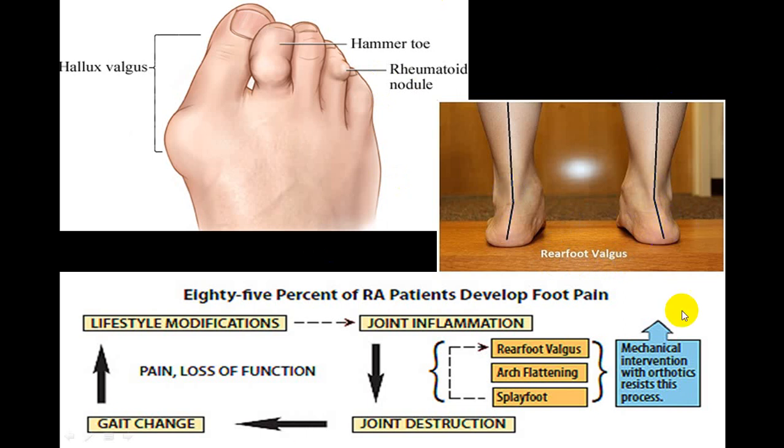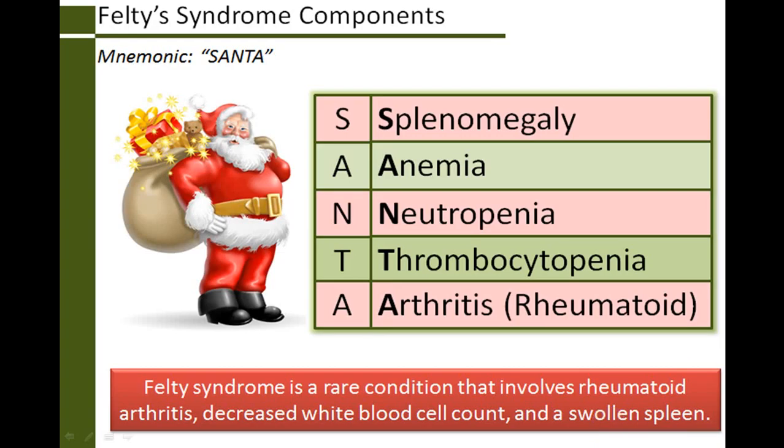Valgus deformity, arch flattening, splay foot, plus this hallux valgus, hammer toe, etc. These are the things which you can get, and this will produce change in gait, pain, loss of function, etc. These are part and parcel of rheumatoid arthritis, and this is usually seen in a chronic stage.